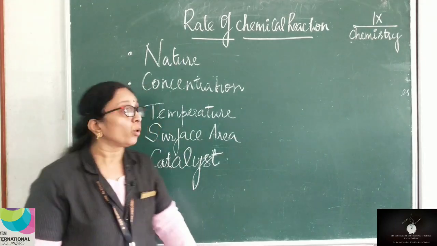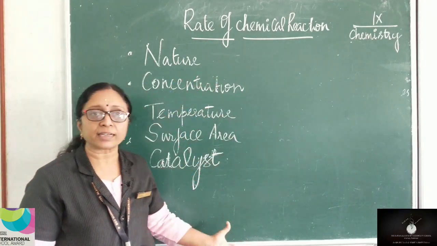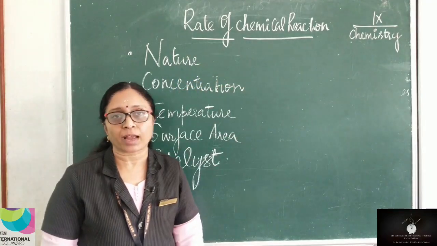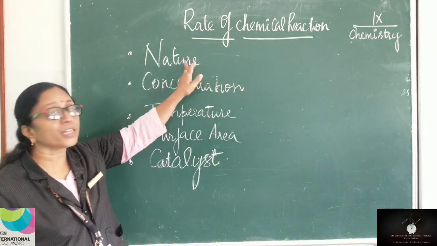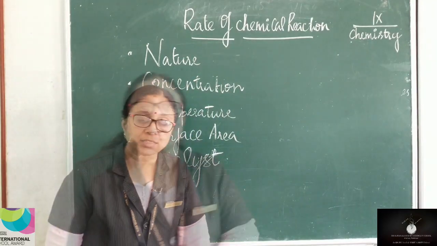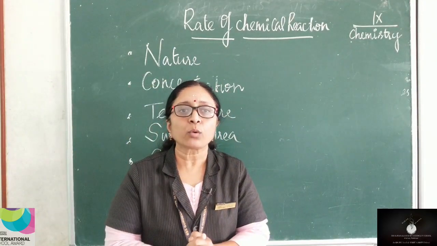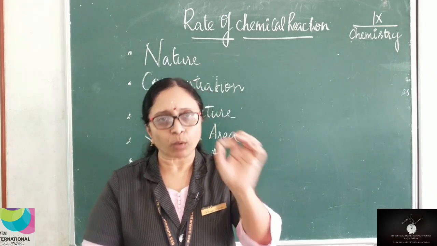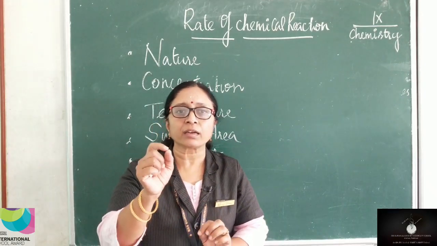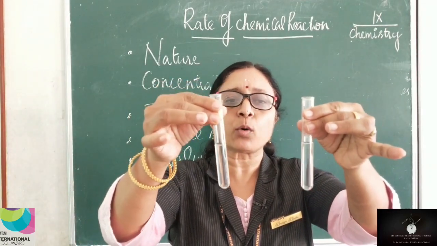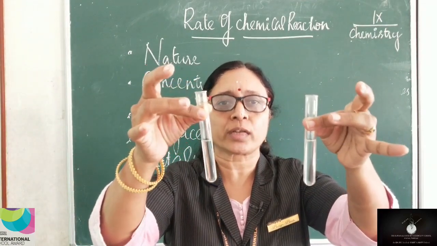So children, we are going to learn about all the factors which are going to influence the rate of a chemical reaction. The first factor is nature of reactants. For that, let me take dilute HCl in 2 test tubes, and we are going to add magnesium in one test tube and zinc granules in another test tube. So children, I have taken equal amount of dilute HCl in 2 test tubes.